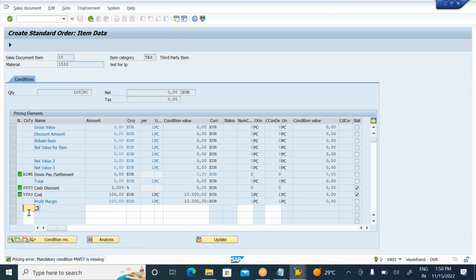The system will check MWST. So go to MWST and enter something here. No condition record is found for MWST here. There is no condition record. Why is it showing that MWST is mandatory? Now remove this MWST here.